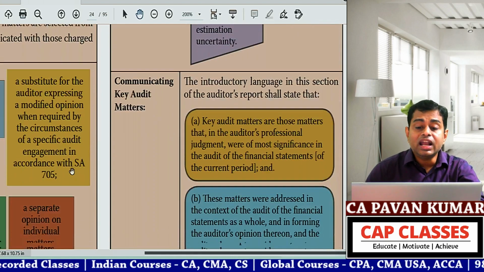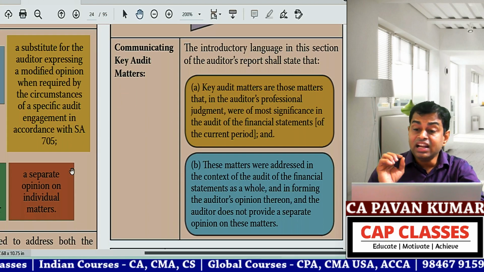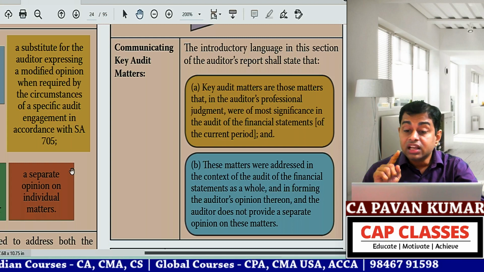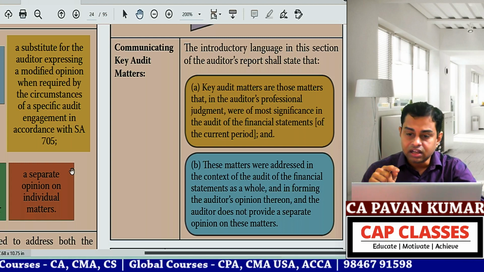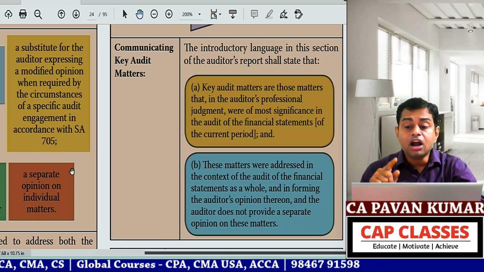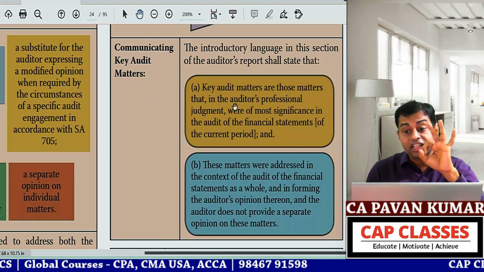Now, communicating key audit matters. Put a star mark. This is also important. The introductory language in this section of the auditor's report shall state that A. Key audit matters are those matters that, in the auditor's professional judgment, were of most significance in the audit of financial statements of the current period. This we have already seen 3-4 times.